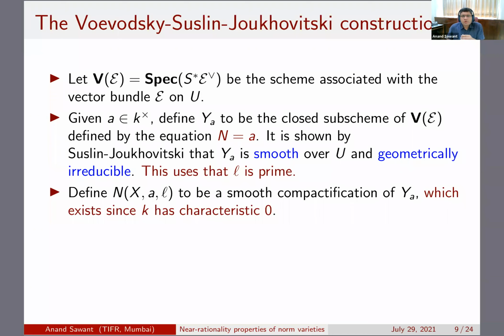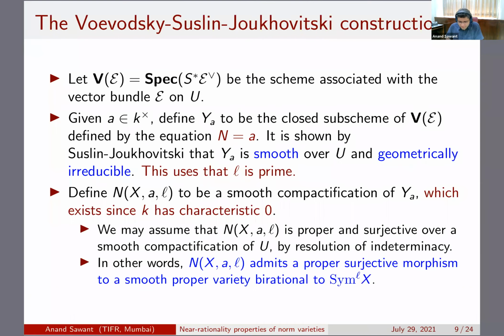So all that we need to know is that we start with X, take its L-fold symmetric power, then take its smooth locus, and on that smooth locus there is a vector bundle. You take the associated scheme, and inside that there is a hypersurface of degree L, the norm hypersurface, and you take a smooth compactification of that. That's the definition. The explicit bundle and so on is not really important for what we do.